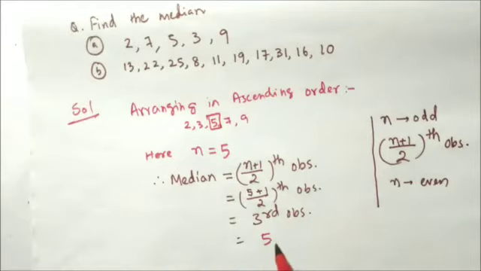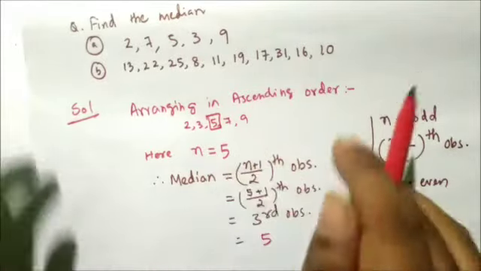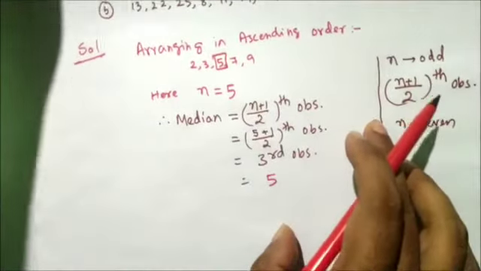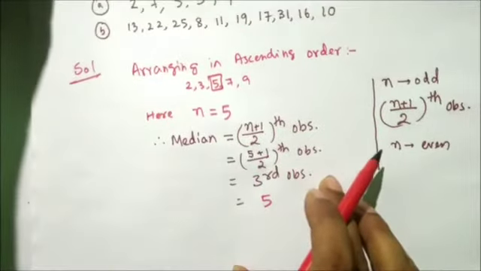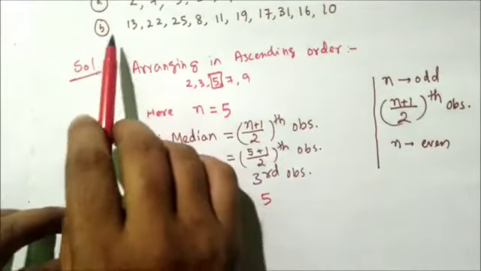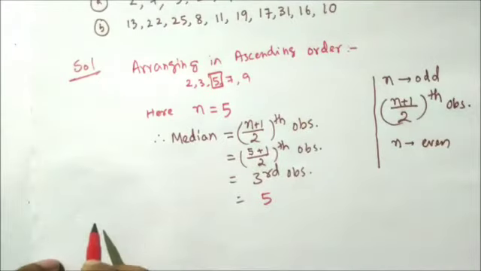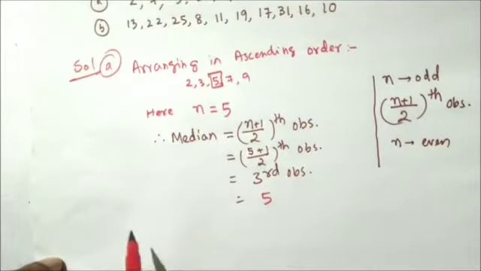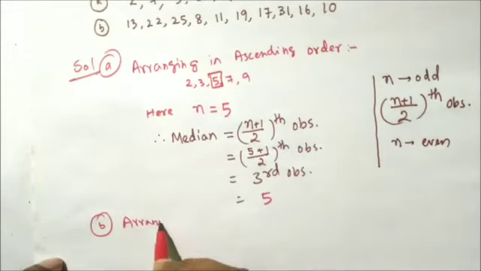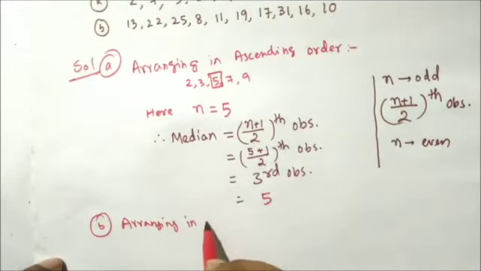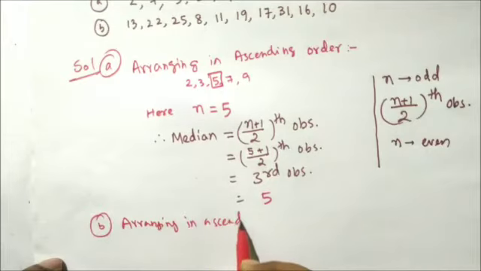The middle term will be 5. So this is the median. Is it clear? Now in the second question, we have a set of data, and our first task is to arrange it in ascending order.